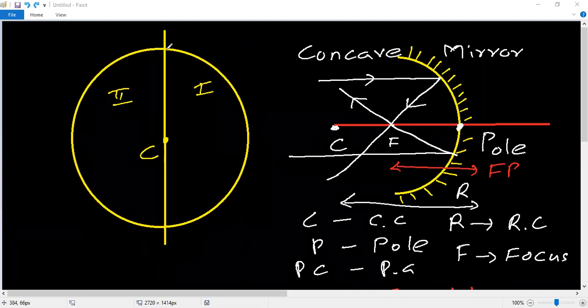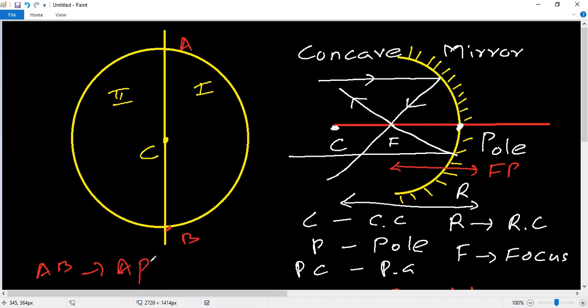Listen. For this, this is A, this is B, and AB is called the aperture.